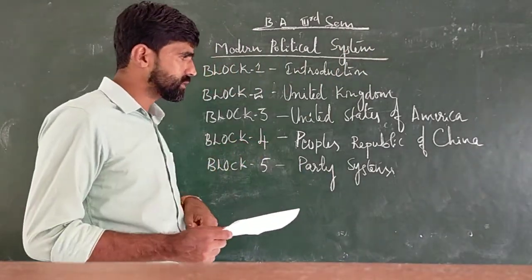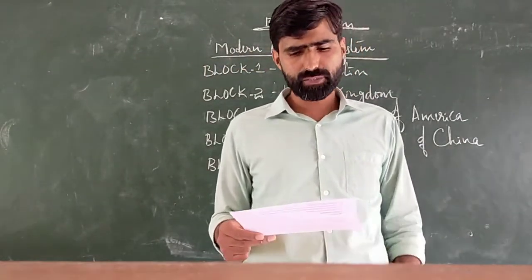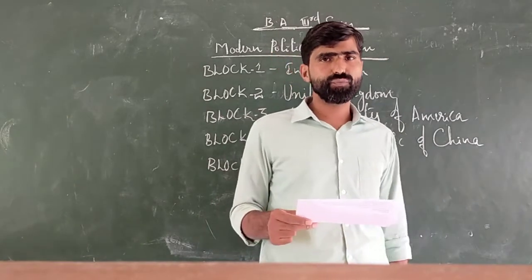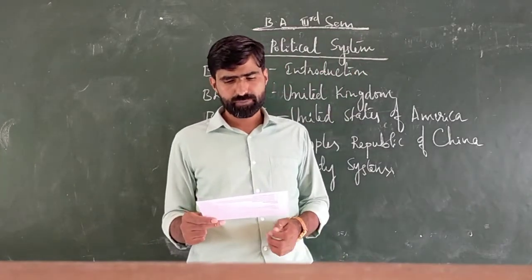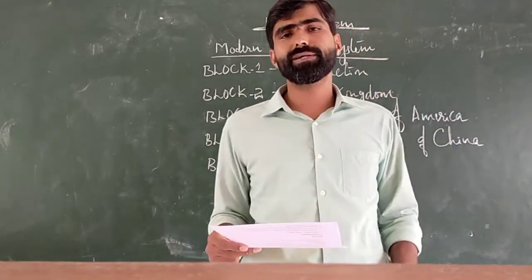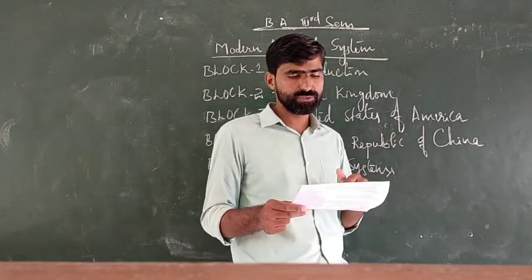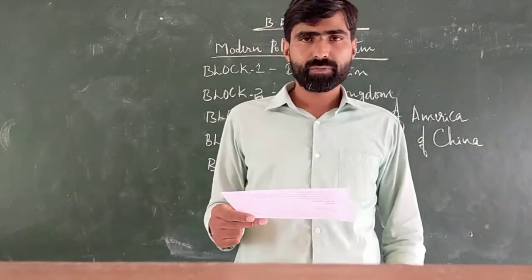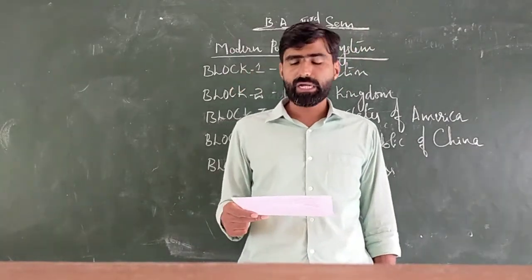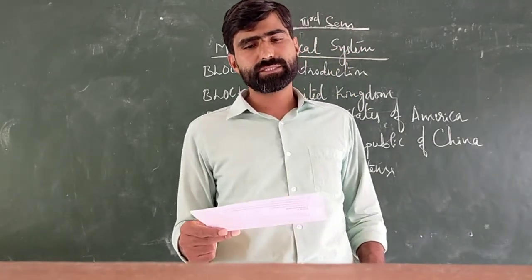Next, in unit number 4, we are going to discuss the People's Republic of China, the Constitution of China. Here also, the first aspect is the salient features of the Chinese Constitution, particularly the 1982 Constitution. And next, the legislature. Under that, the composition, powers and functions of the National People's Congress and its standing committees, we are going to discuss under the legislature of the Chinese constitution.